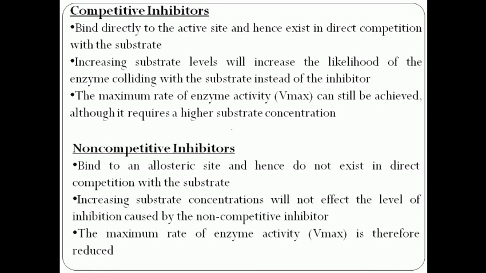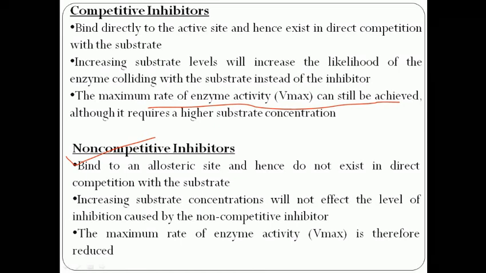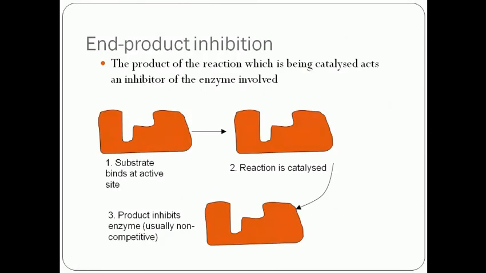As we have already discussed, in competitive inhibition the enzyme active sites are available and the substrate has to compete, so after increasing the substrate concentration, Vmax is the same and the maximum velocity can be achieved. But in non-competitive inhibition, as I have said, the enzyme active site is reduced, therefore maximum velocity is not achieved.